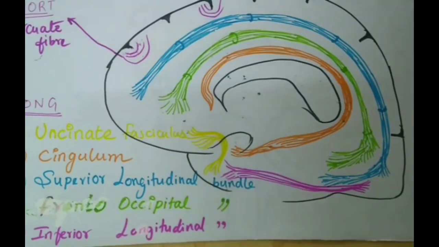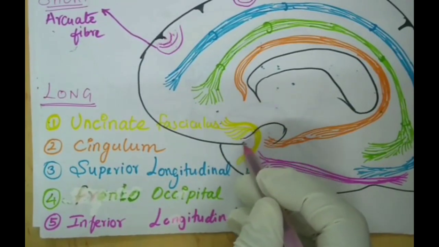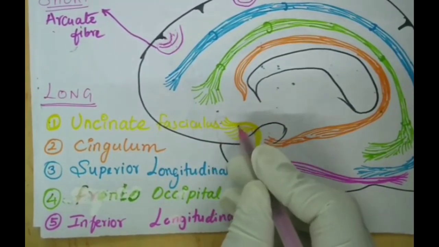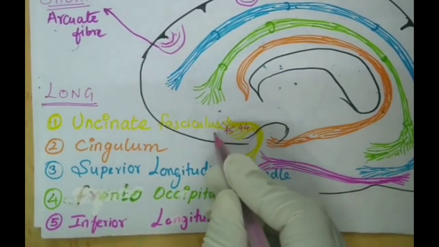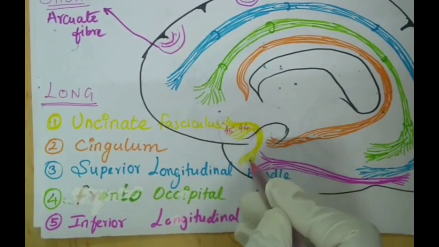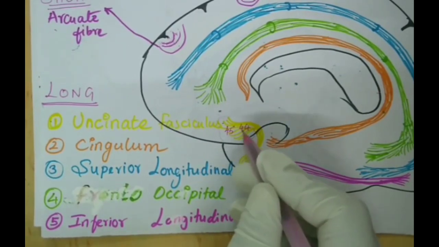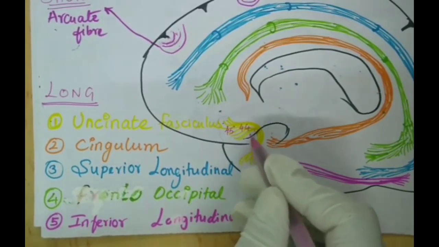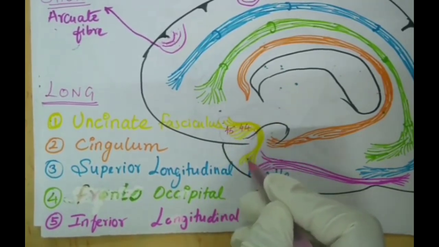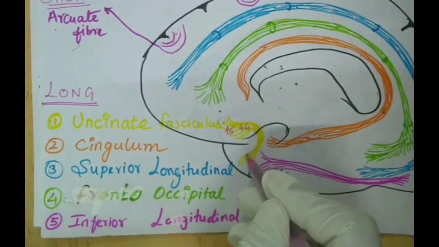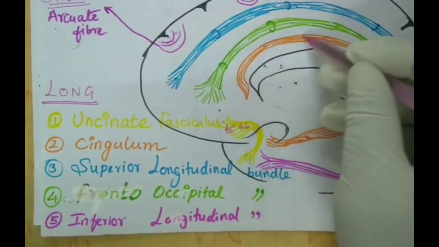which extends from the anterior inferior part of the temporal lobe, from the anterior inferior part of the frontal lobe, sorry, where we have areas number 44 and 45. That is Broca's area of speech. So it extends to the temporal lobe. From Broca's area of speech it is going to the temporal lobe, which, as you know, is associated with hearing. So it is actually giving an understanding of the speech. It is very important for the motor area of the speech.